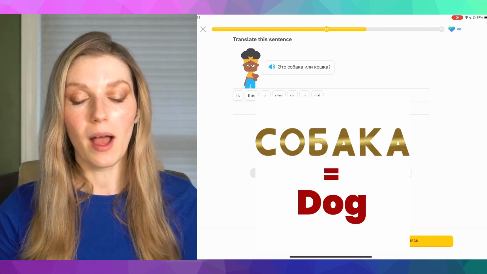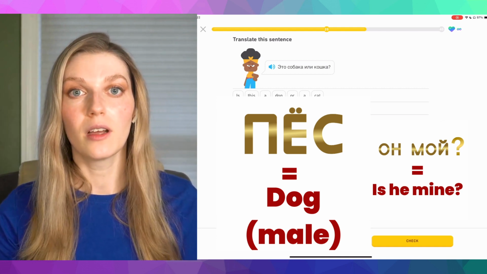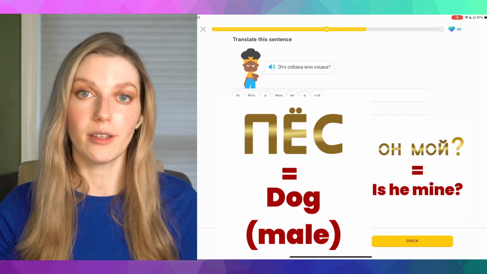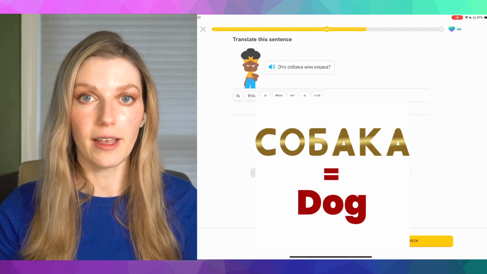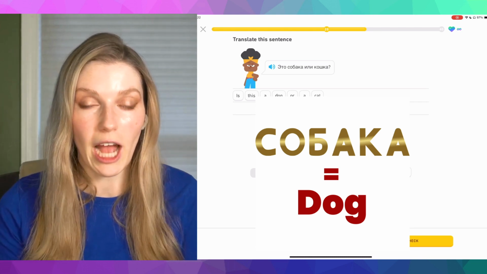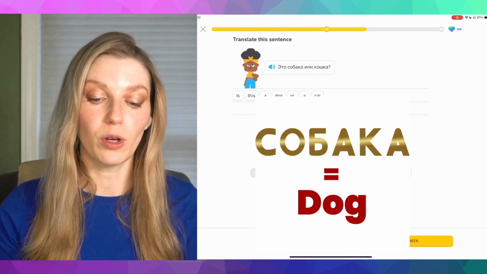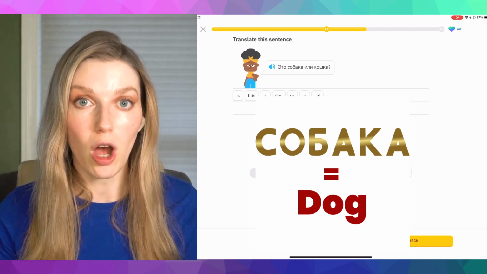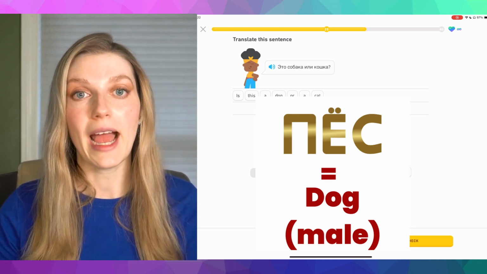For example, собака turns into пес, and пес, он мой, has a consonant in the end, which makes it fall under the male gender. So even though собака could identify both a male dog and a female dog as the actual animal, the word itself is of female gender. If you want to be specific and say, I have a male dog, you would say, у меня есть пес.